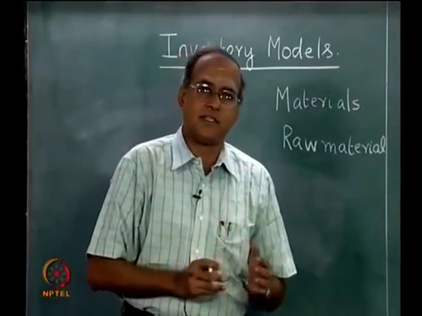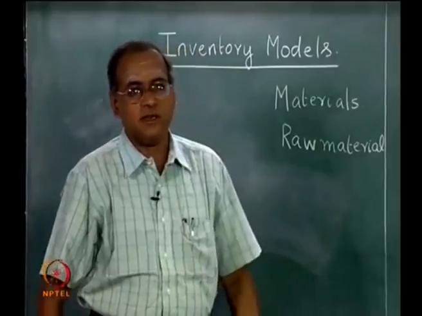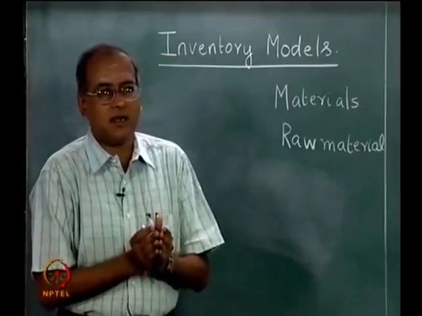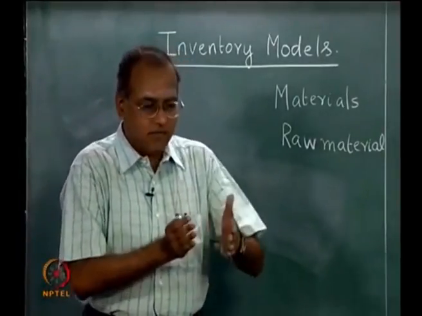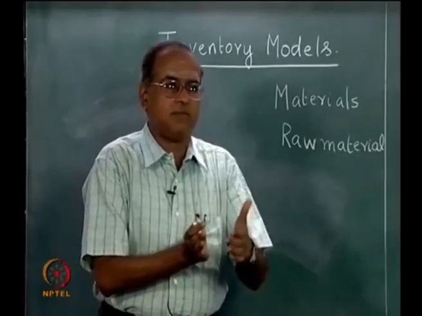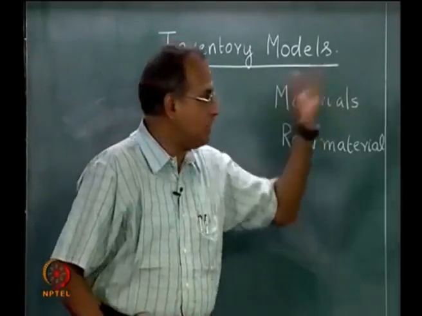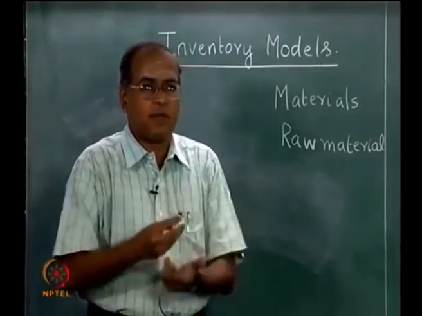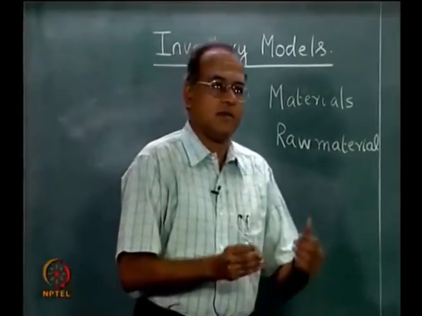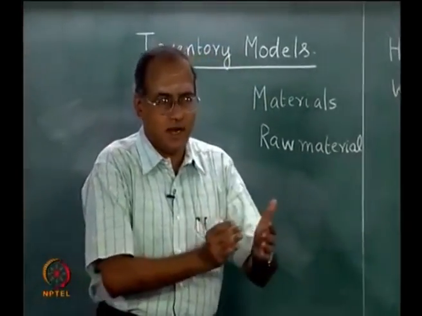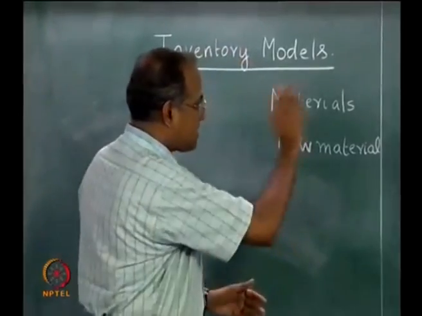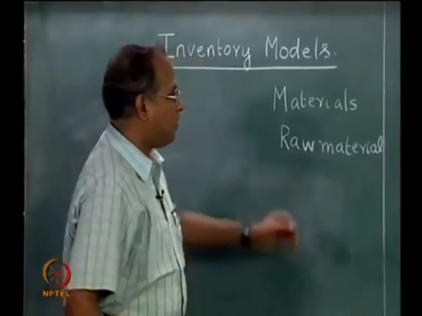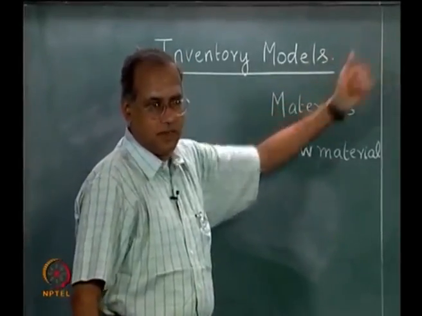More recently, organizations have moved towards just in time manufacturing and just in time purchasing, where organizations tend to buy exactly what is demanded, or they buy for the demand of a very short period of time, unlike in the older models where you actually end up fixing an order quantity which is optimized, which may result in the quantity being the demand of a larger time period. We will first look at some traditional models where we actually try and optimize and find out what is the quantity that we have to buy.